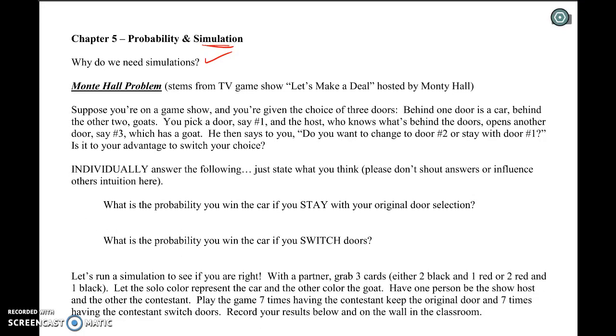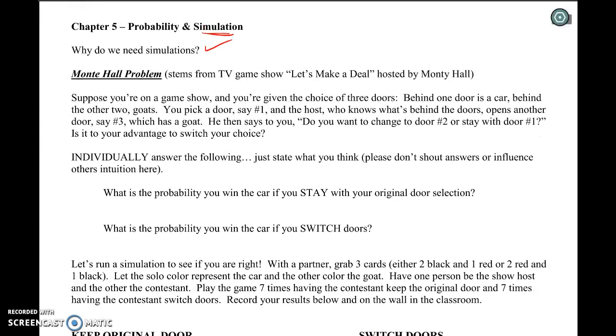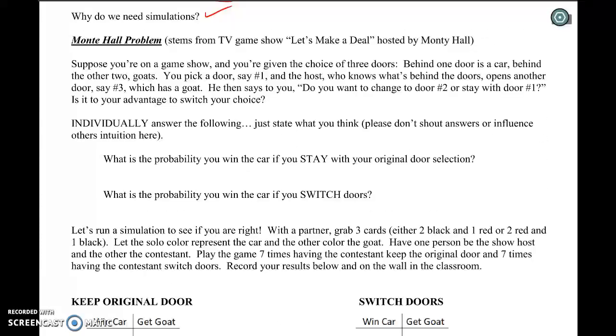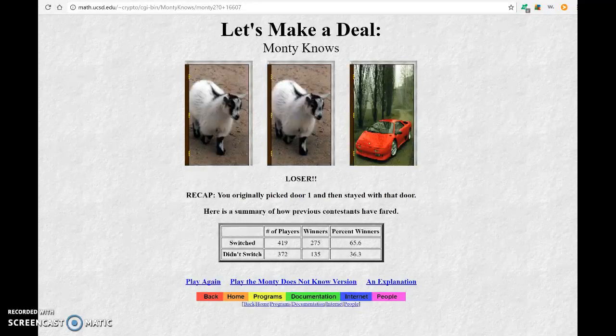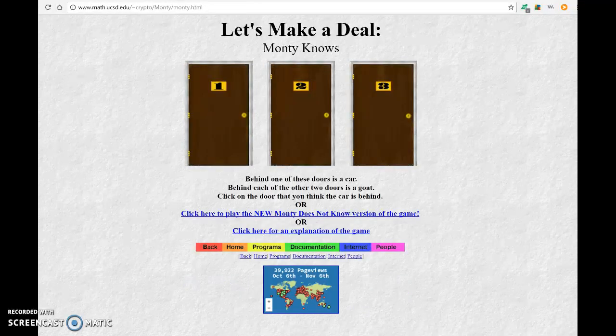I guess she got something like a 228 on one test, so she was generally accepted to be the highest IQ person, the smartest person around. Somebody wrote in and asked, "Is it to your advantage to switch the doors, or should you stay, or does it even matter?" So it's a probability question: what's the probability that you win if you keep the door, and what's the probability you win if you switch the doors?